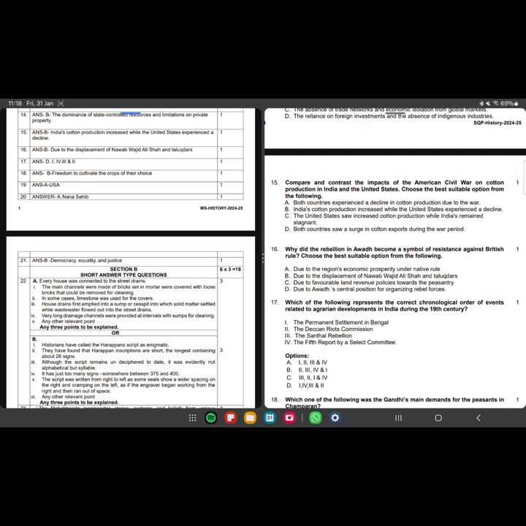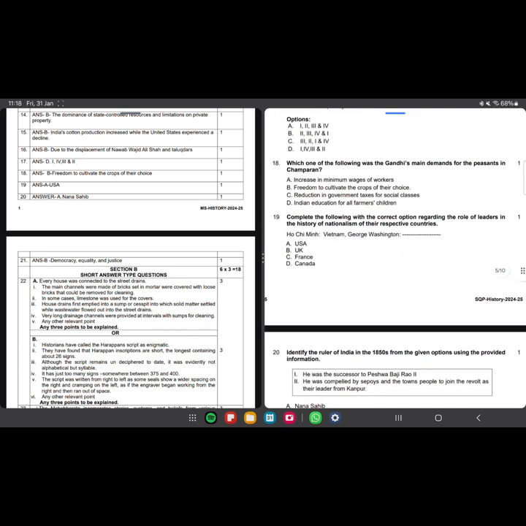Rebellion was becoming a symbol of resistance due to the displacement of Nawab Wajid Ali Shah and his talukdars. As he was taken off, that he was not able to rule properly, he was taken off from the position of being a Nawab. For this, I genuinely apologize, but I really don't remember the years. So I am taking the help of this marking scheme, and here the answer is this. But still once check from NCERT, then rely on CBSE answers.